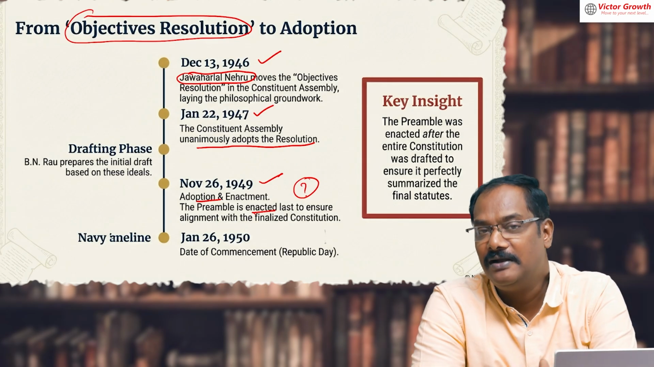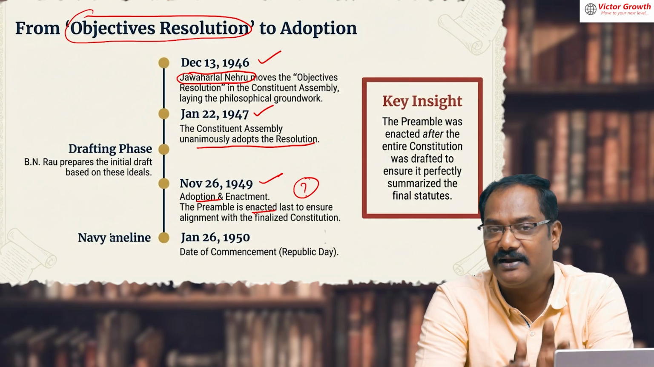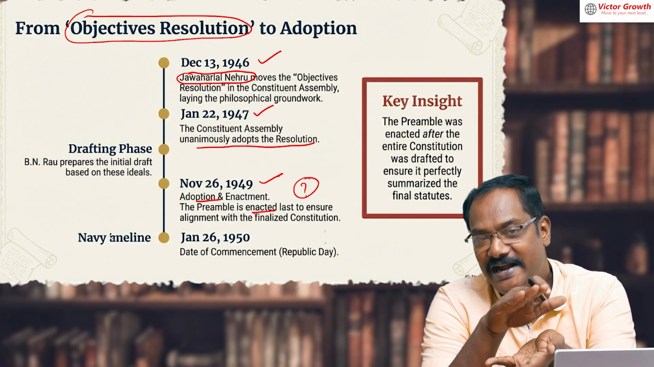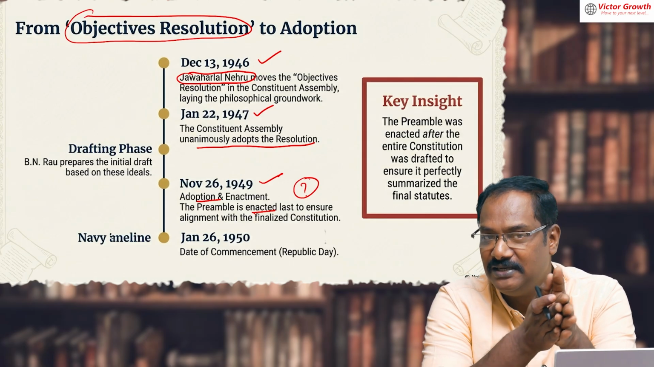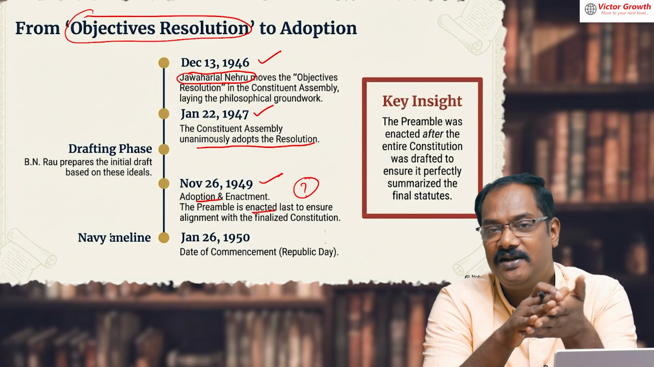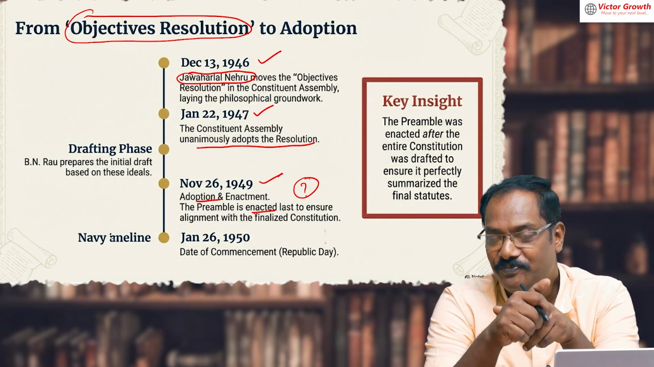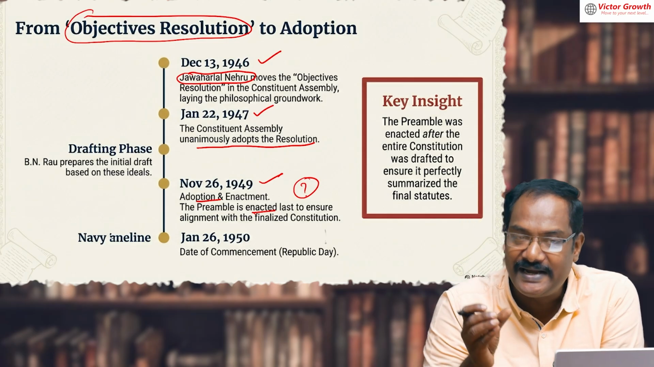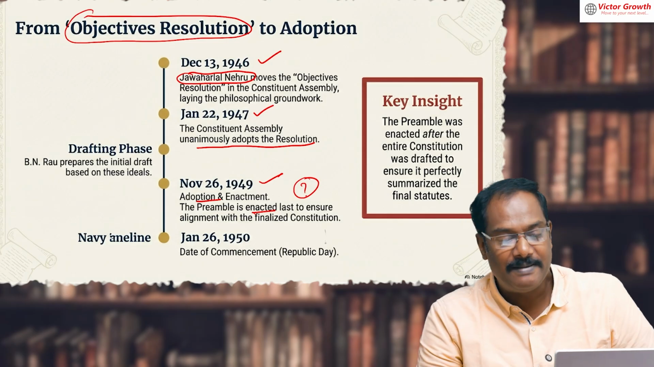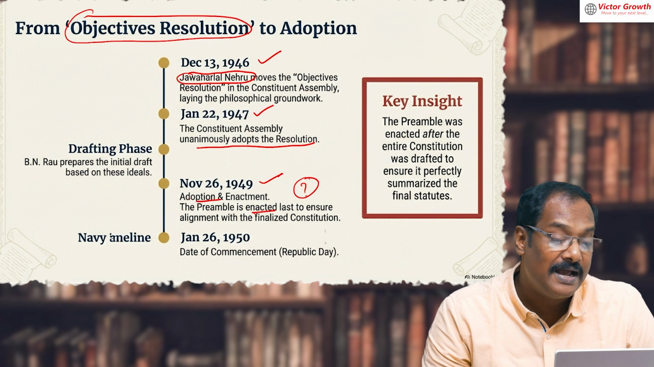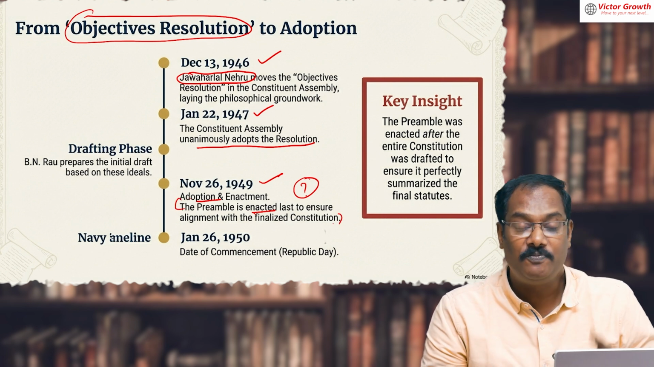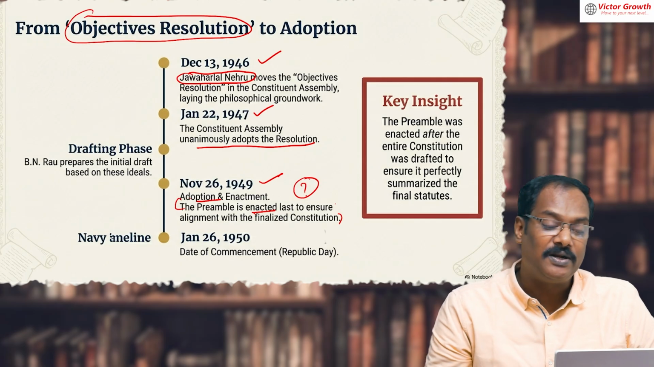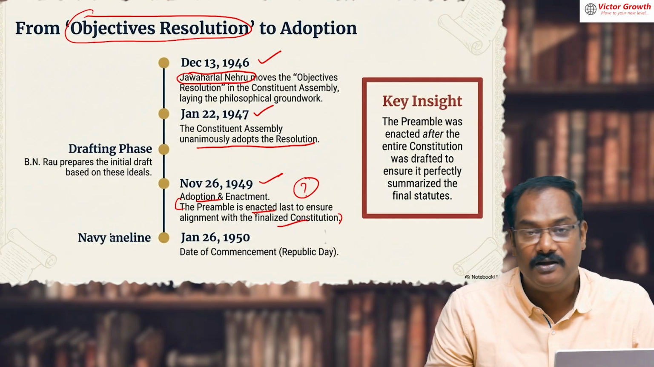For example, you remember this: you make a record of something. You create a record, then the index is brought later only, so that it is aligned with the book. It's not like you create the index, then you create the content. You create the content, then you bring the index. Likewise, the constitution was created, and later the preamble was added. It will be a very important point. I saw this somewhere in some other UPSC exam. Please note that the preamble is enacted last to ensure alignment with the finalized constitution.